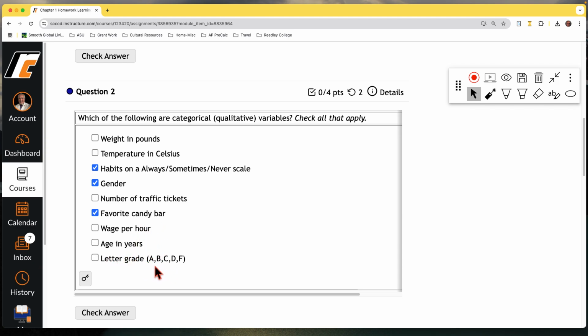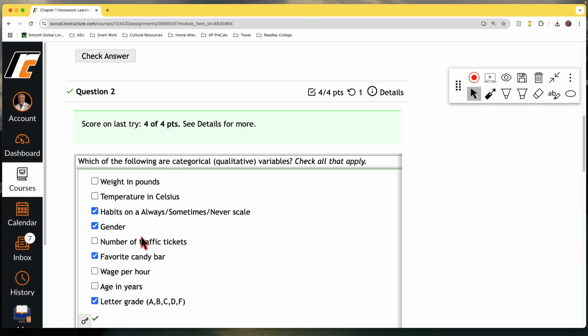Your letter grade, although we convert these into numbers, as they stand, they are categories. You've got an A, B, and C, and they each represent different things. A is supposed to be excellent, B is supposed to be very good or good, and C is like average, and D and F, well, we don't need to talk about those. But that's what we would go with. Let's see if I get it all right. And I did.